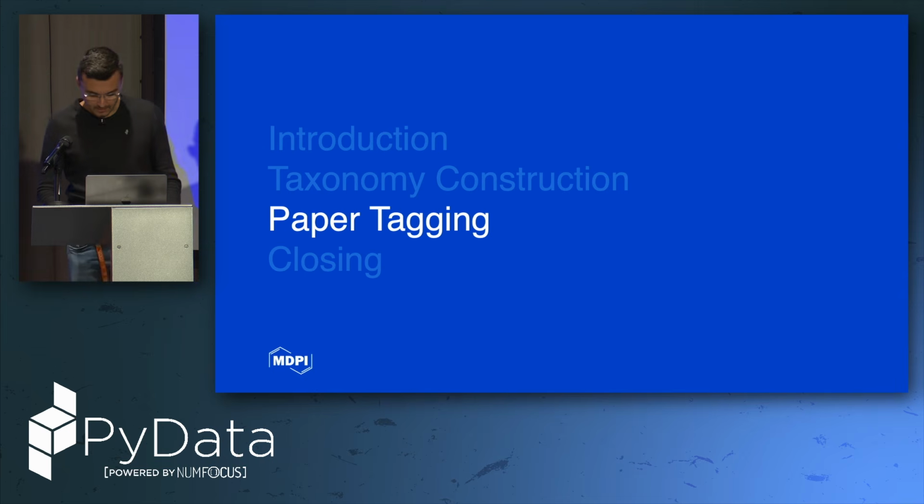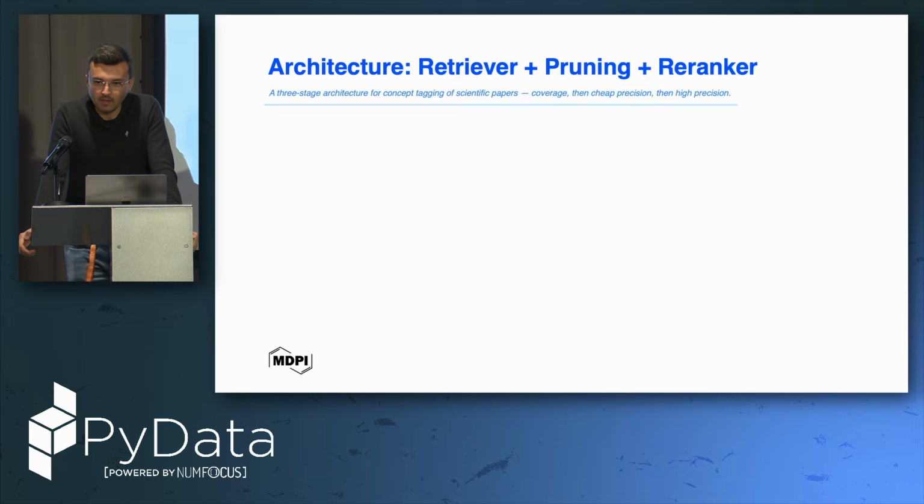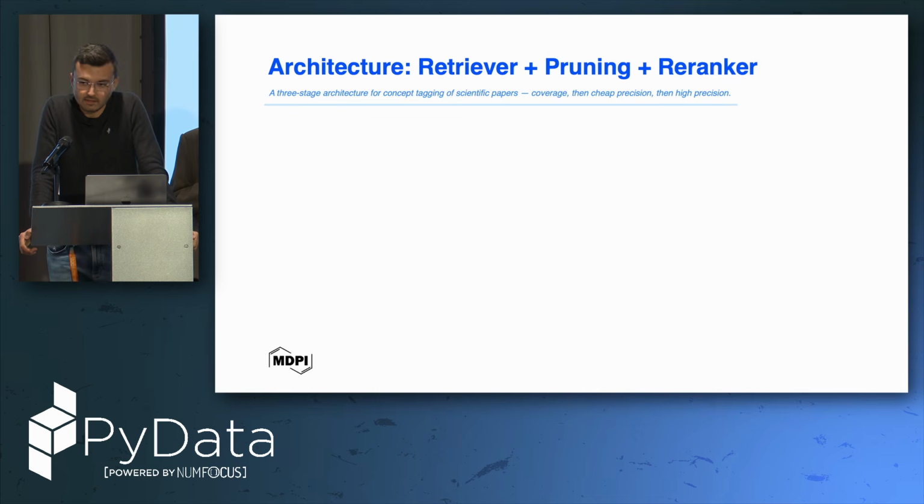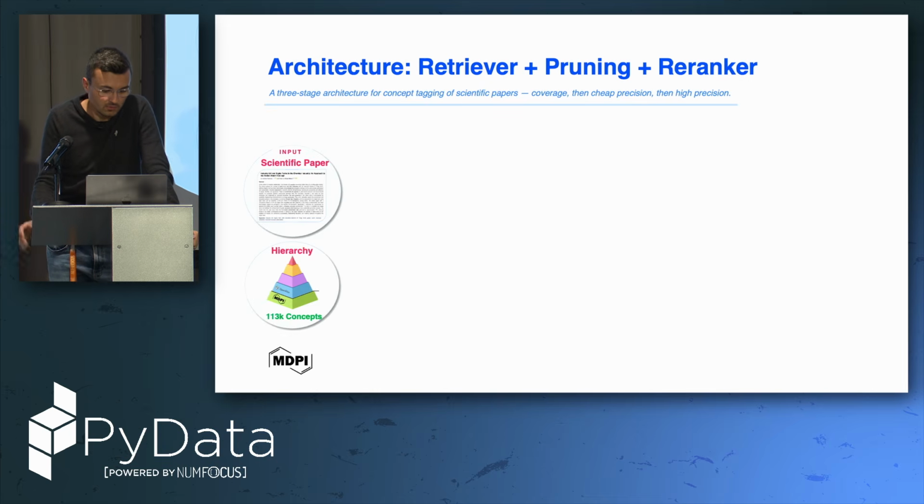Okay, thank you, Feichi. Now that we have this 5-layer taxonomy, our main goal was to start our second goal, which is to classify our papers. Our architecture spans a retriever, a deterministic pruning with Python, and a re-ranker based on LLMs. We take a scientific paper, of course all of our scientific papers, with title, abstract, and keywords, and we take the 5-level hierarchy that we just built.